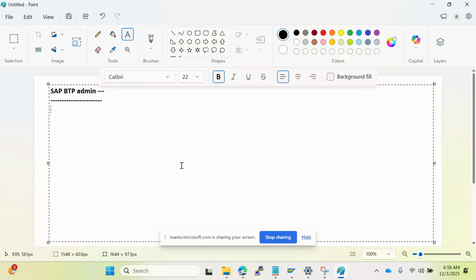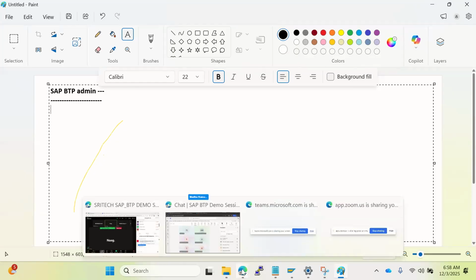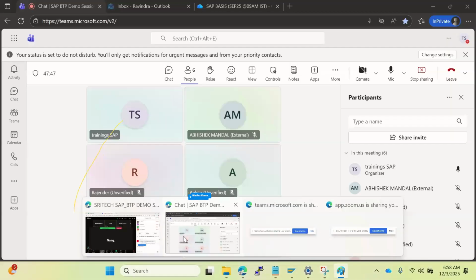Sir, these days everyone is moving towards AI, artificial intelligence. Is there any AI implementation we are learning here, or is that not part of this?